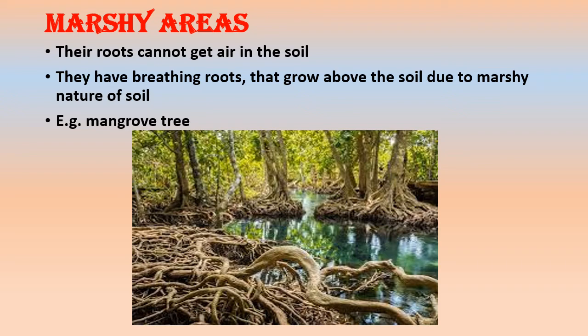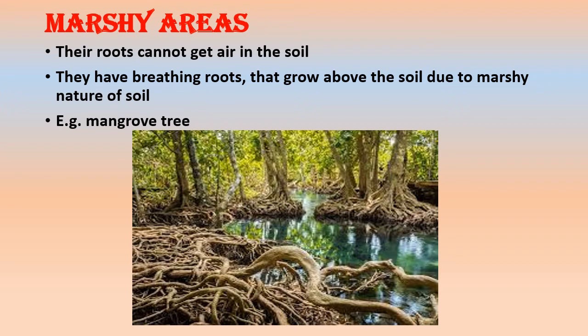Their roots cannot get air in the soil, so they grow roots above the soil due to the marshy nature of the soil, and these roots are known as breathing roots, as you can see in the picture. These plants have breathing roots because the soil in which they grow is poor in oxygen, and some parts of the root are exposed to air to obtain oxygen.